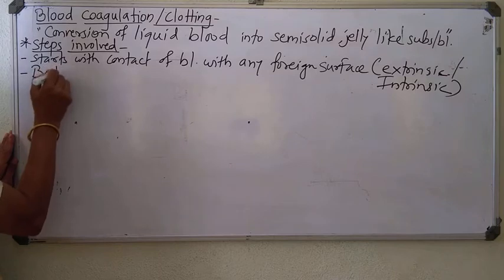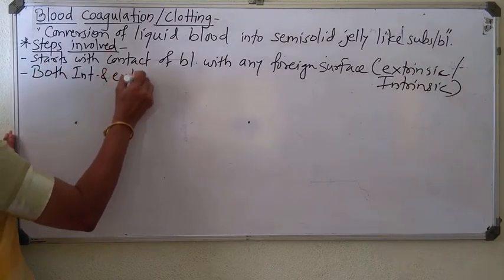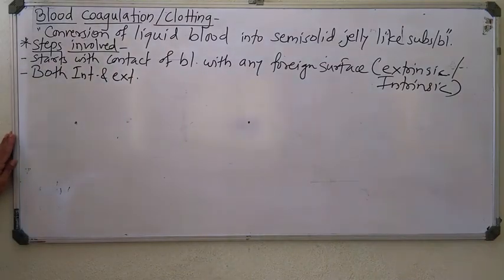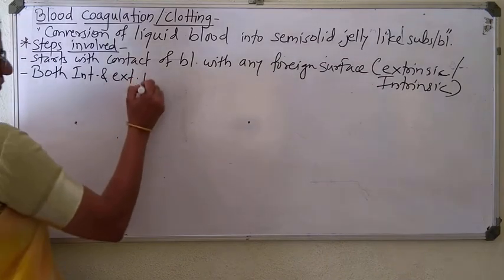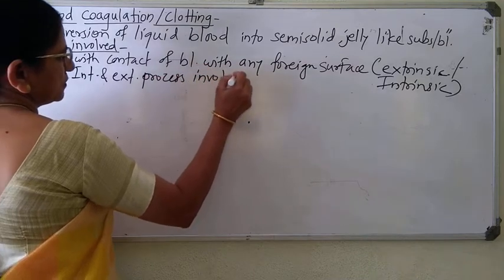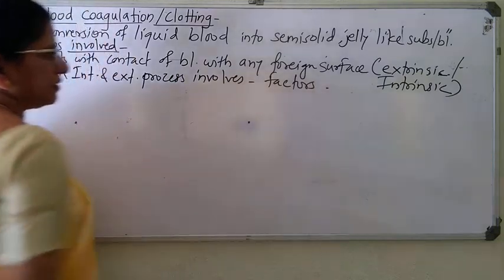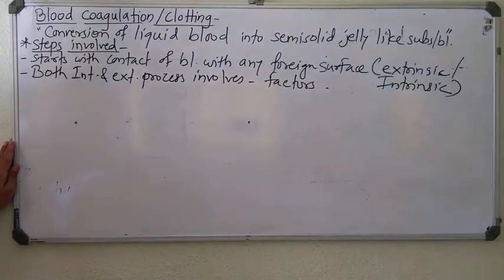Both these intrinsic and extrinsic processes involve various clotting factors. We have just studied that factors are released by thrombocytes, and these factors are responsible for the blood clotting process.